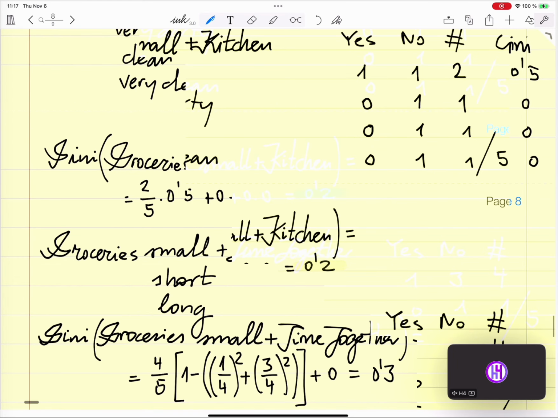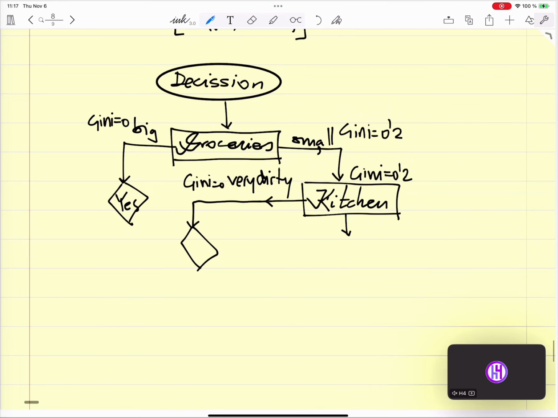Very dirty was always no. For dirty, Gini is 0.5.